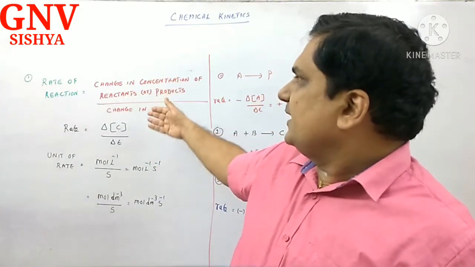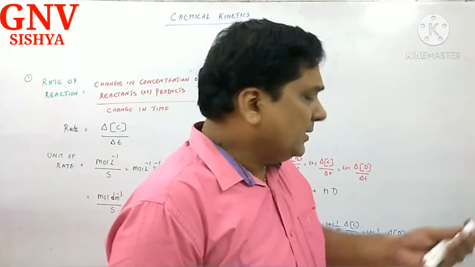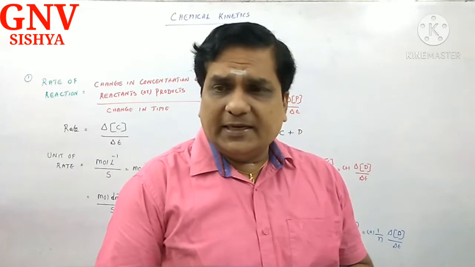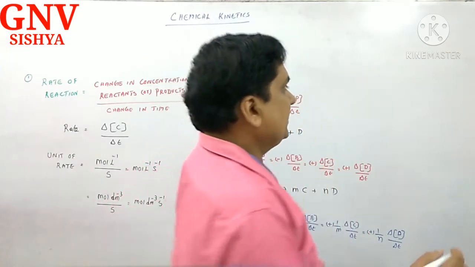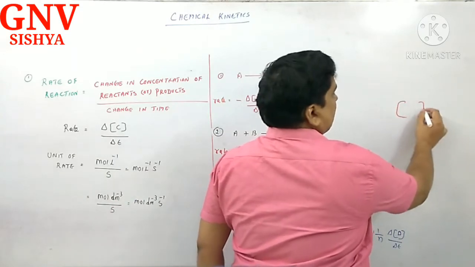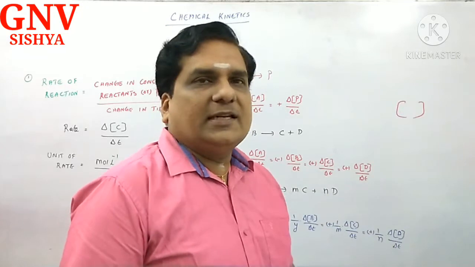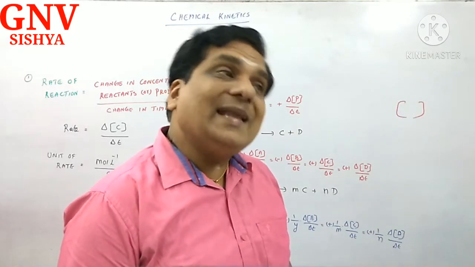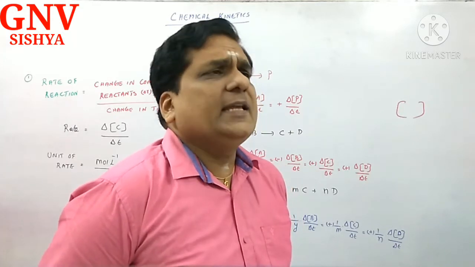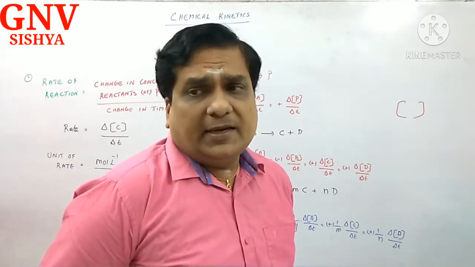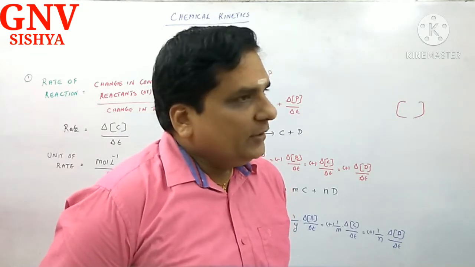Change in concentration of reactants or products divided by change in time. This is one thing perhaps you might have studied in 11th. Concentration is always represented in square brackets. That is called molar concentration. Molar concentration means molarity. So in chemical kinetics, the concentration employed is molar concentration or molarity, whose unit is known to you, mole per liter. Molarity unit is mole per liter.